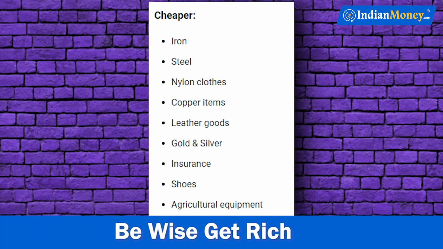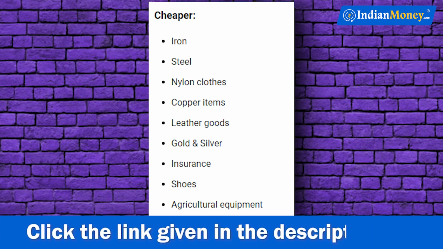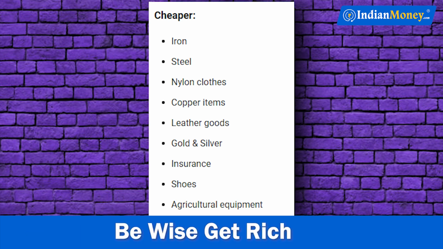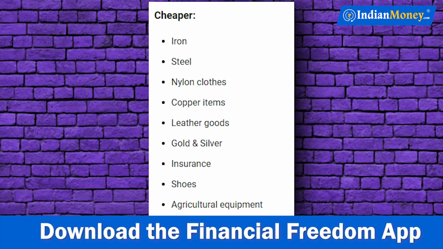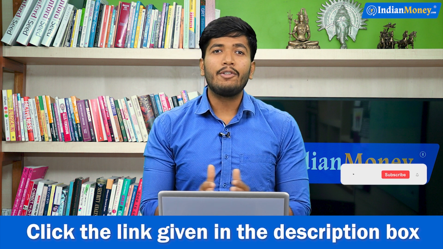I know I've mentioned leather goods over there as well, but the reason is that even shoes are going to get cheaper. Gold and silver are going to get cheaper. Insurance is going to get cheaper, and agricultural equipments are also going to get cheaper. We are all pretty much aware that farmers are not very happy with the government policies currently. So maybe the government is trying to woo the farmers by giving these kinds of lucrative offers, making things cheaper for farmers.